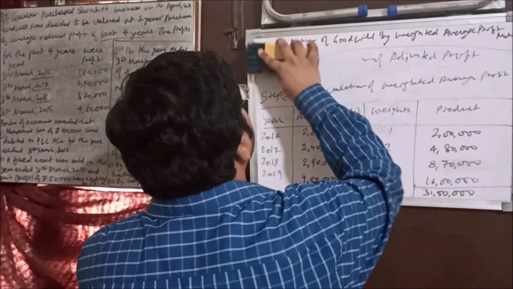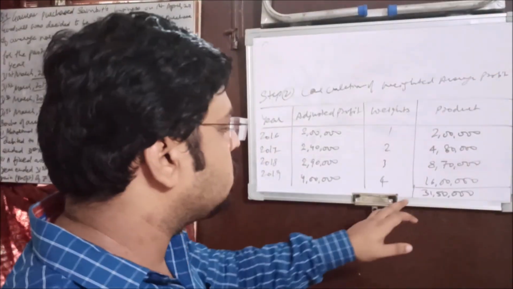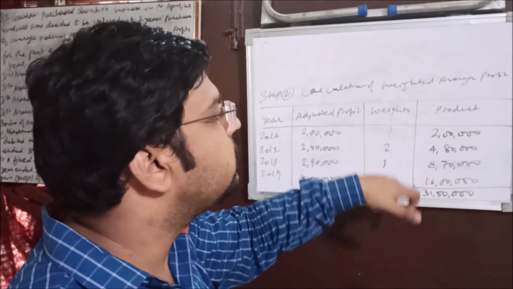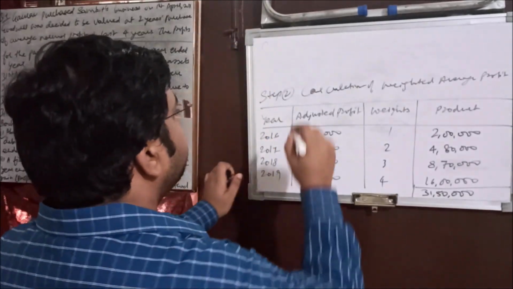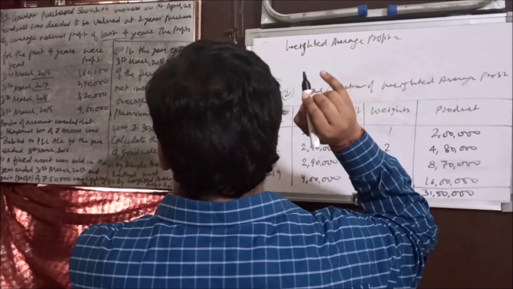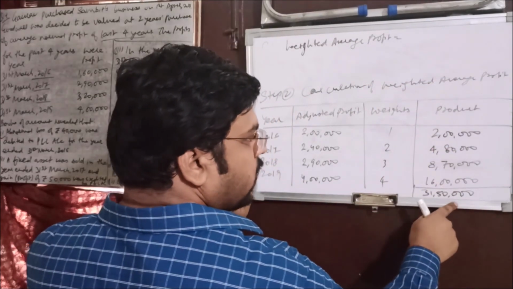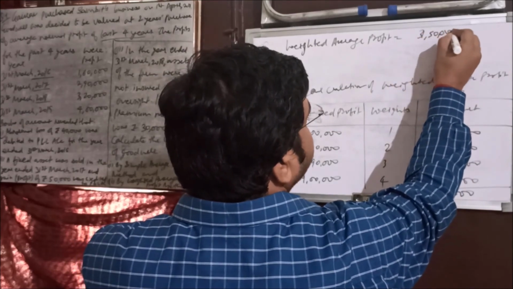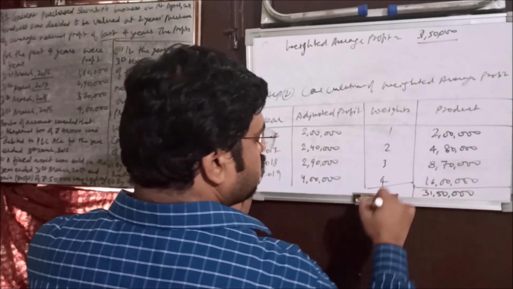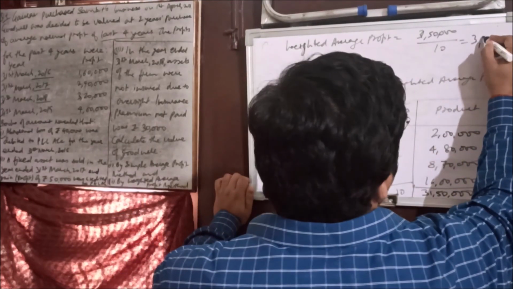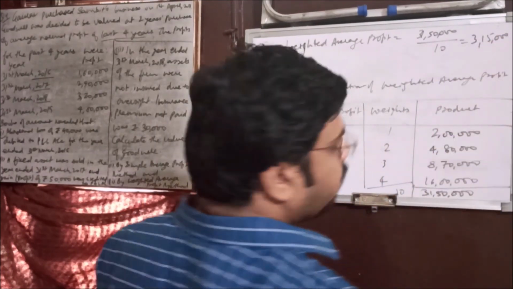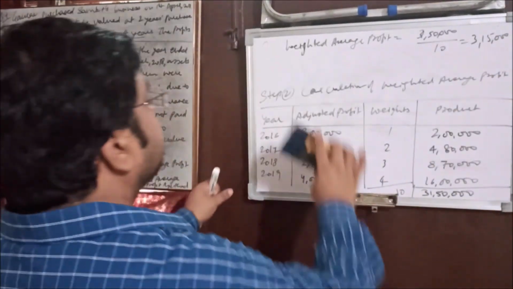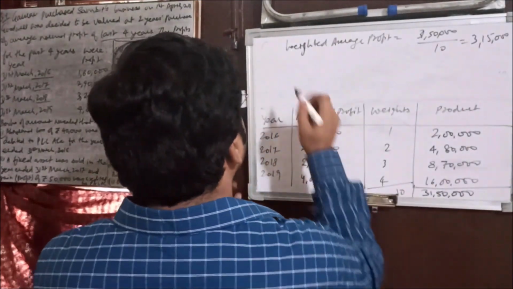And what is step 3? Calculation of goodwill. This 31,50,000 is the total of the products, but we have not yet calculated the weighted average profit. So we'll apply the formula here. Weighted average profit is equal to the total of the product of profit and the weights, that is 31,50,000, divided by the total of weights. And what is the total of weights? That is 10. So this comes to 3,15,000. This 3,15,000 is what? Weighted average profit.